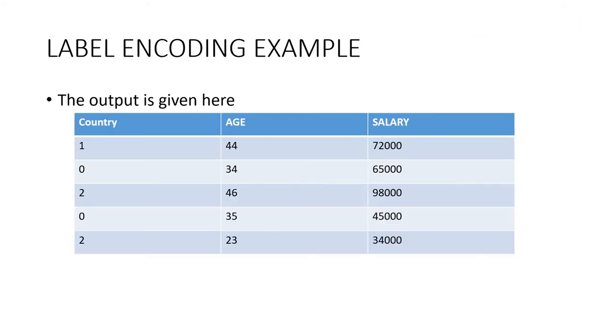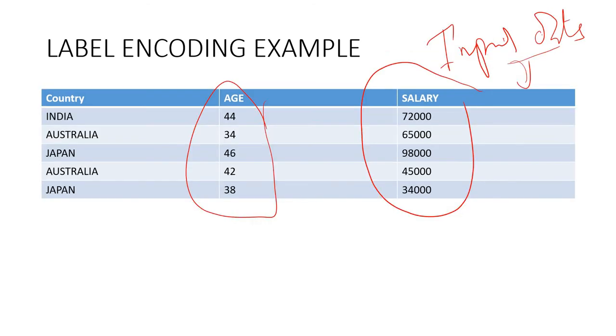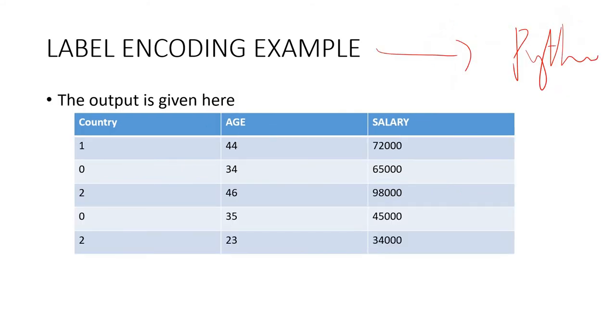See, now when we do the label encoding using a Python program, this is the output we will get. Country: 1 0 2 0 2. Because you can see Australia is repeated here, so you will get it as 1 0 2 0 2.